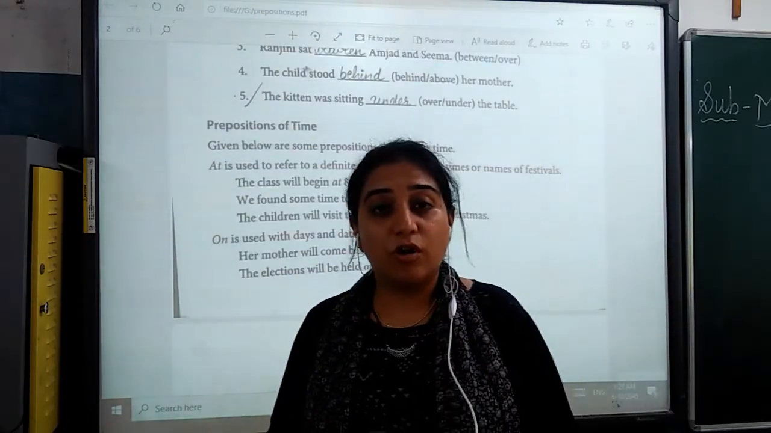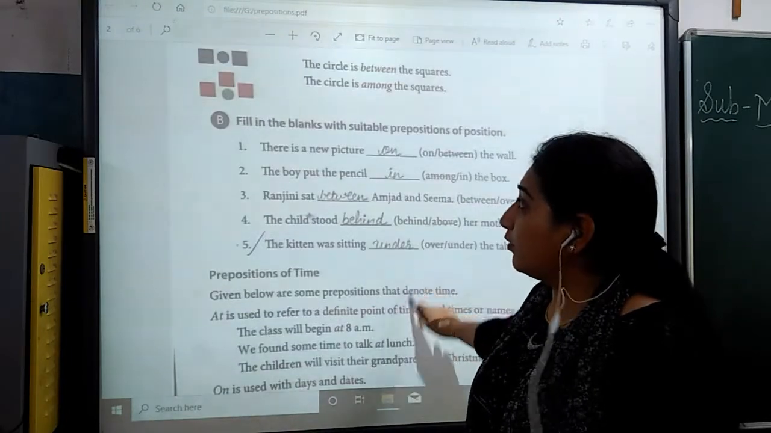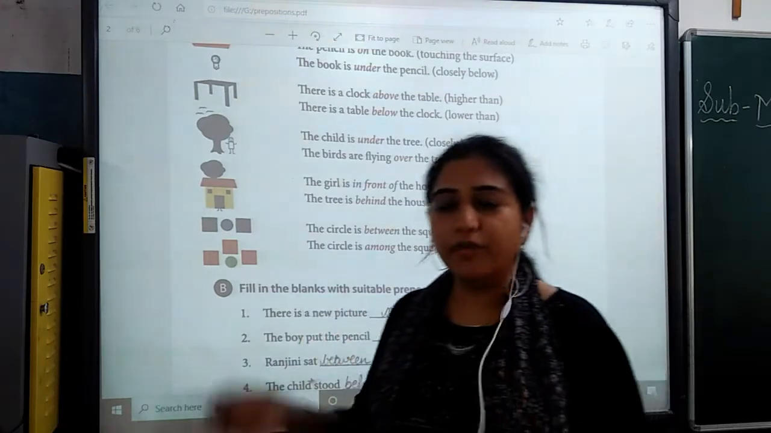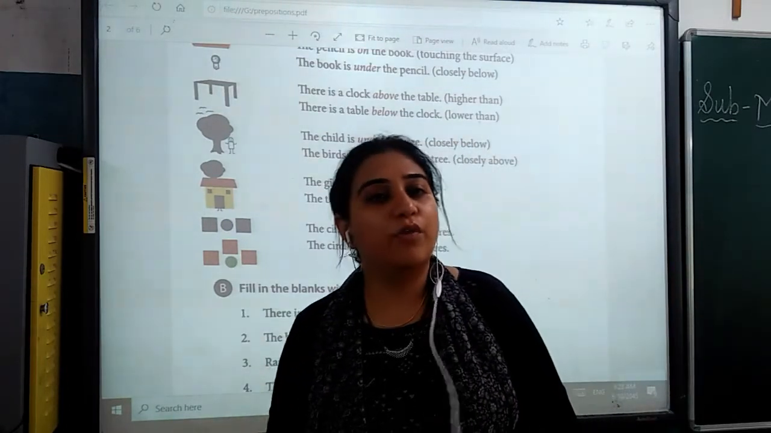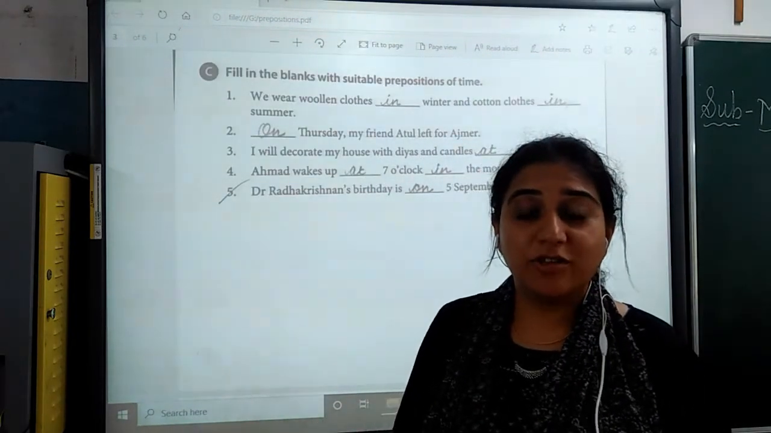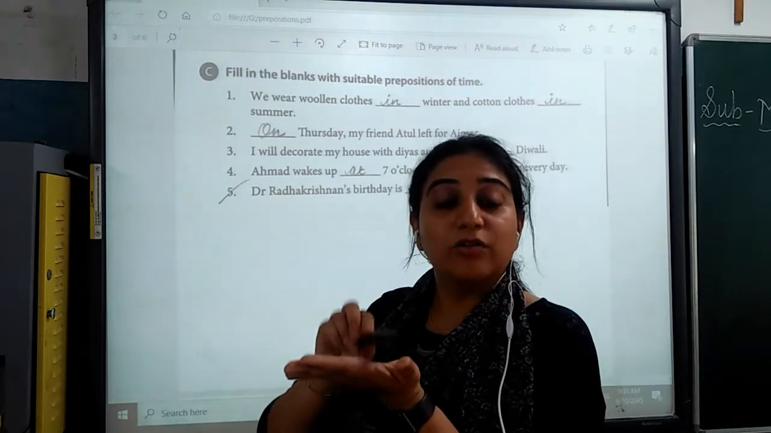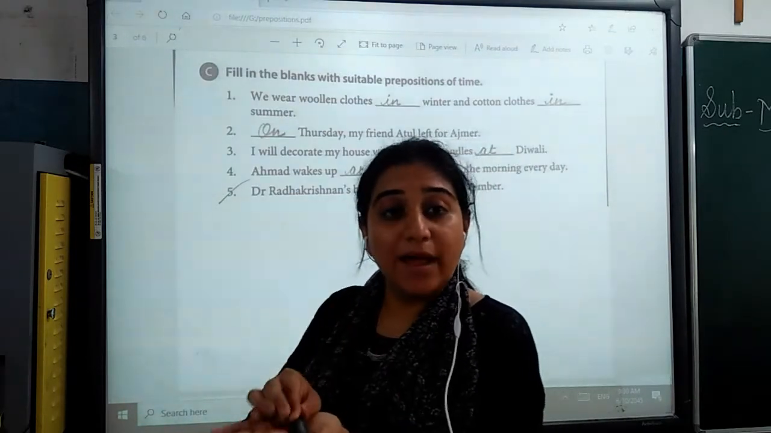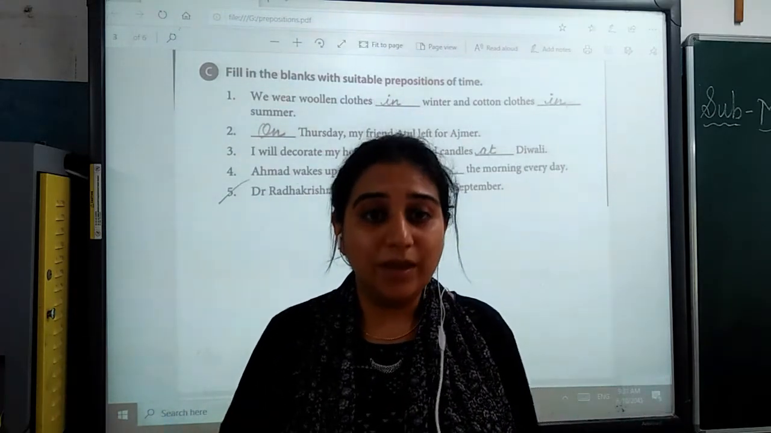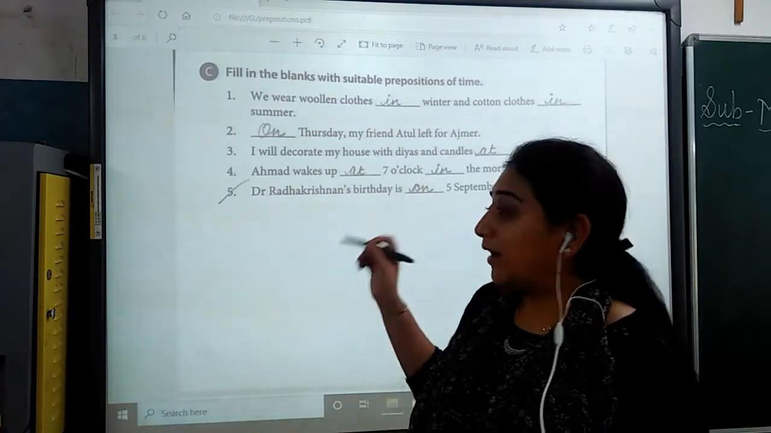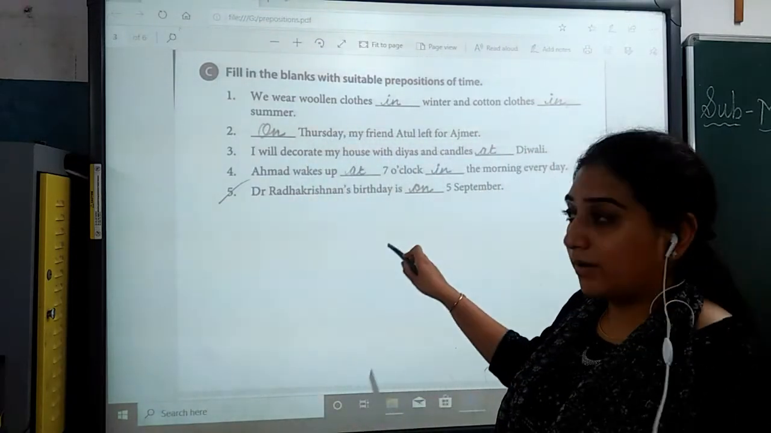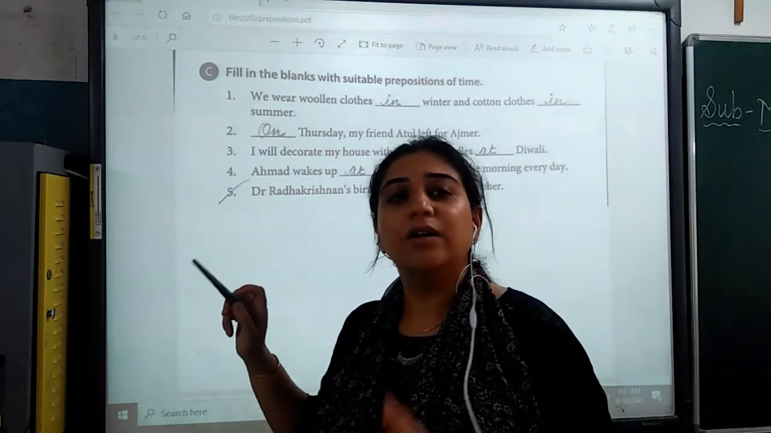So this is preposition of time. And for preposition of position we use behind, between, among, in front of, all of these. Whenever you are showing a position, that is, a pen is on my hand, we are showing a position. Behind, front, between, all of these show position. And for time we have seen at, in, on. So these three are used for time.